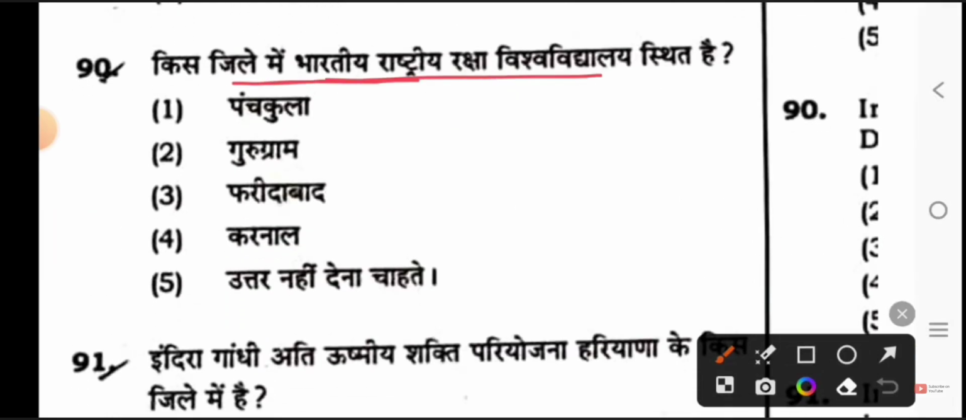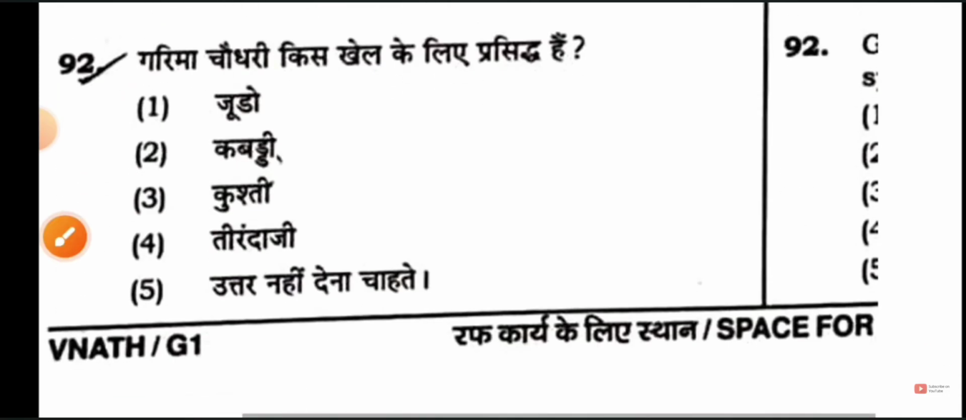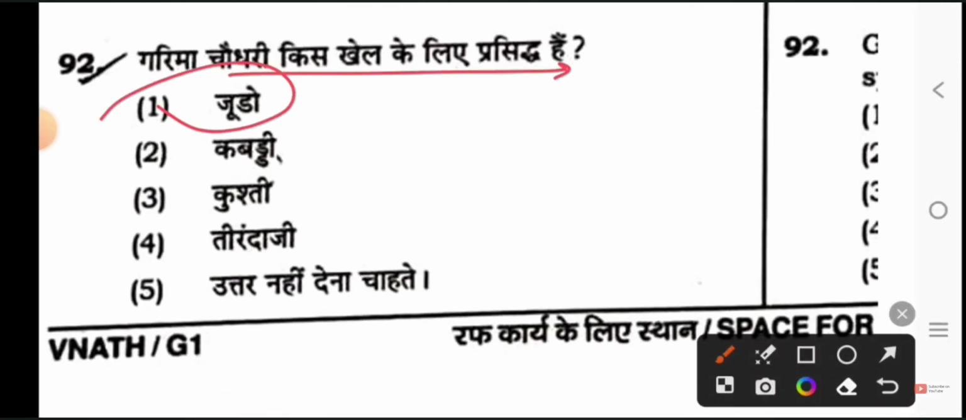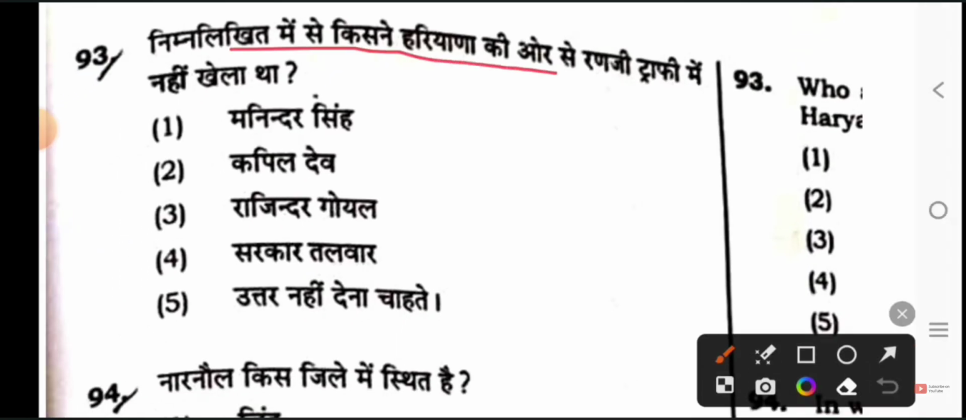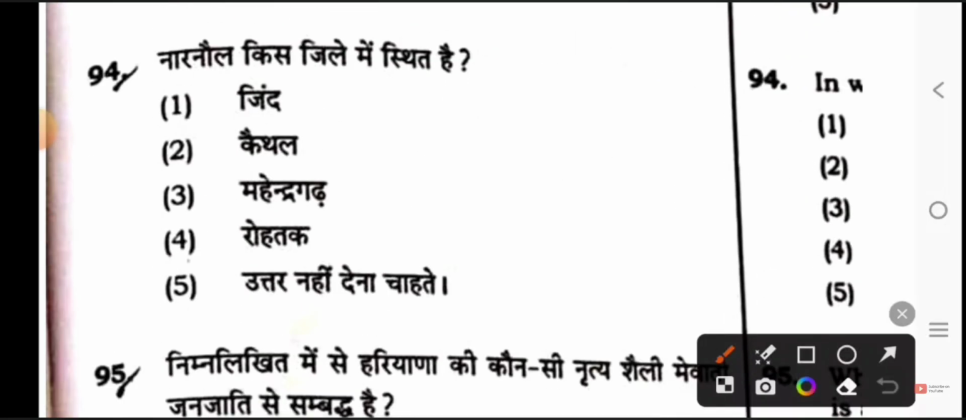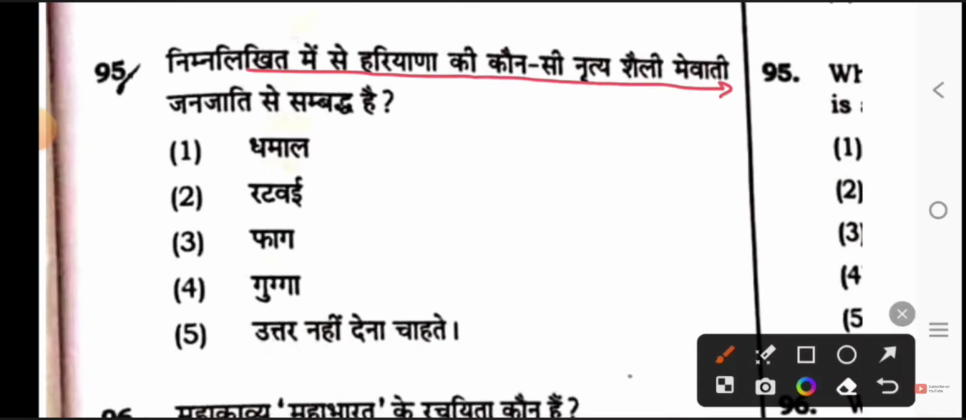In which district is the Indian National Defence University located? Gurugram. Indira Gandhi Super Thermal Power Project is in which district of Haryana? It is in Jhajjar district. Garima Chaudhary is famous for which sport? Option 1. Next, let's see your question. Who among the following did not play in Ranji Trophy for Haryana? Government College Narnaul is located in which district? In Mahendragarh district. Which of the following dance styles of Haryana is related to the Mewati tribe?